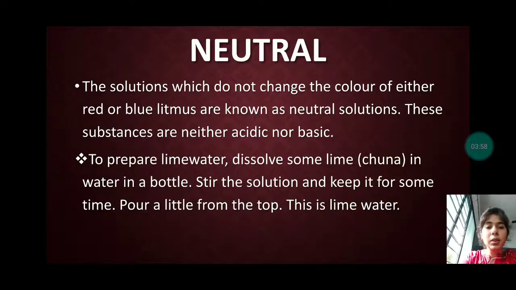Now let us see what neutral means. The solutions which do not change the color of either red or blue litmus are known as neutral solutions. If we add the litmus paper and there is no change of red or blue, then these substances are neither acidic nor basic. So those solutions are neutral.